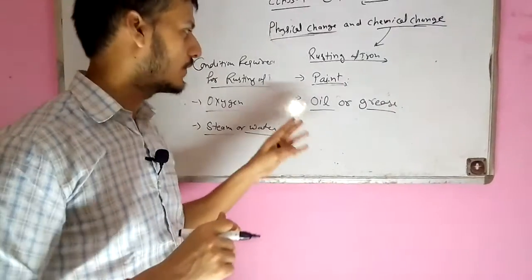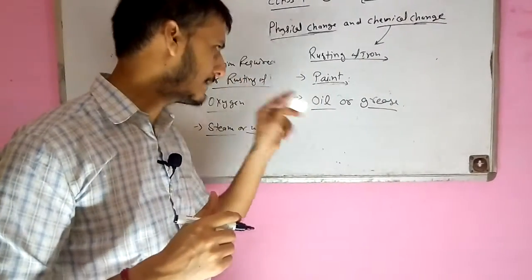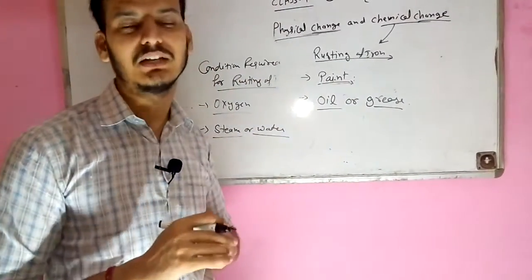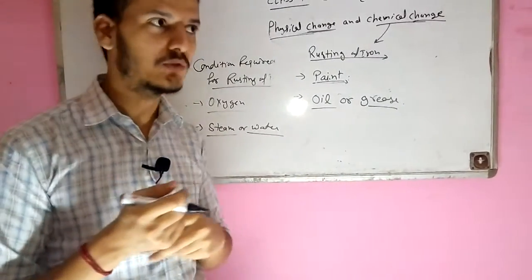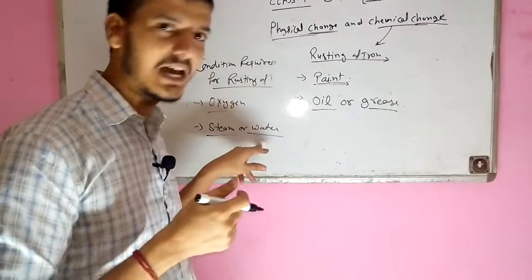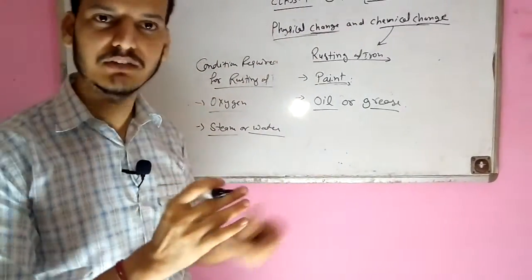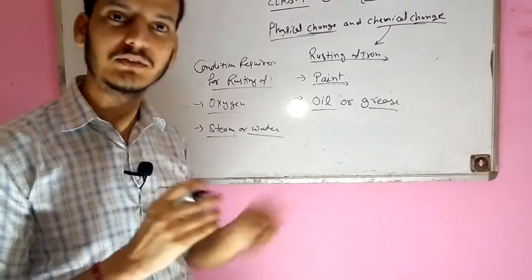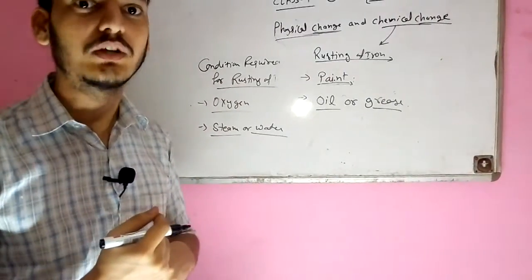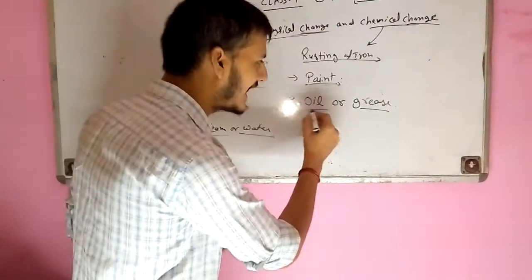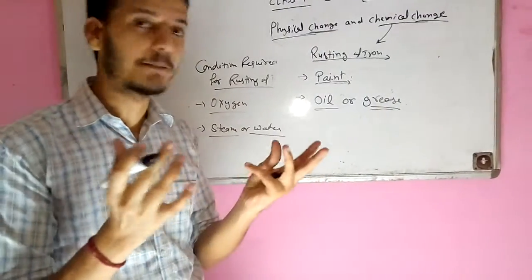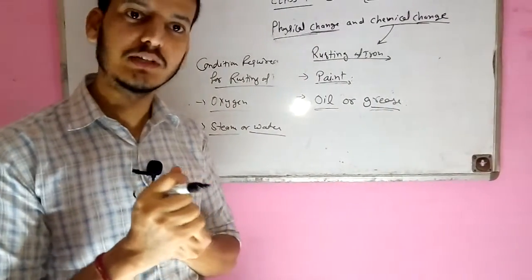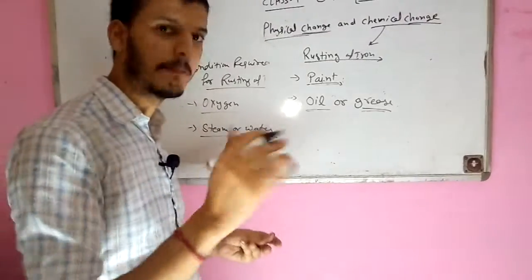What is the function of the oils? Generally, we use oil in machinery and tools. I think we have seen most machines are made of iron. We can paint the outer surface of the machines, but we cannot paint the inner parts. So we use oil and grease on the inner parts of the machines. Most of the tools of the machines are generally oiled.